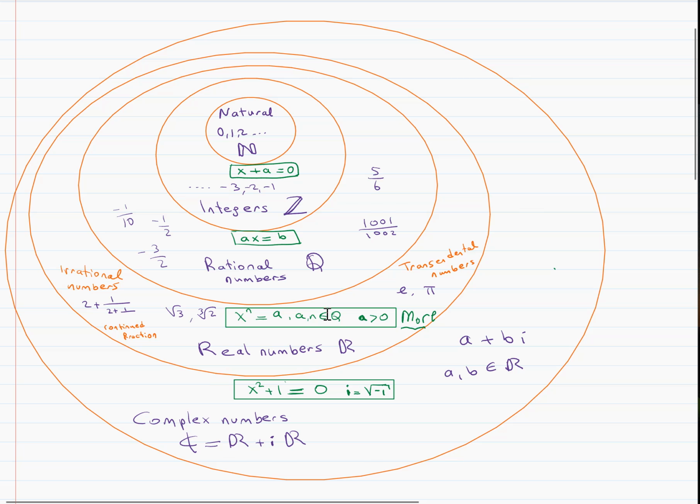Again, the same idea: we obtain these numbers by adding the solutions of this equation to the real numbers. Only one equation will give us this. From here to here, there are many equations to add, infinitely many. But from here to here, we have only one equation to add. So we can view the complex numbers as a vector space over the real numbers with basis 1 and i. So every complex number can be written in this format: a real number plus another real number times i. That's the definition of complex numbers.